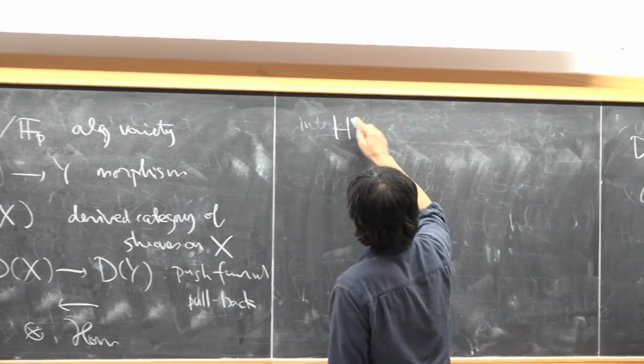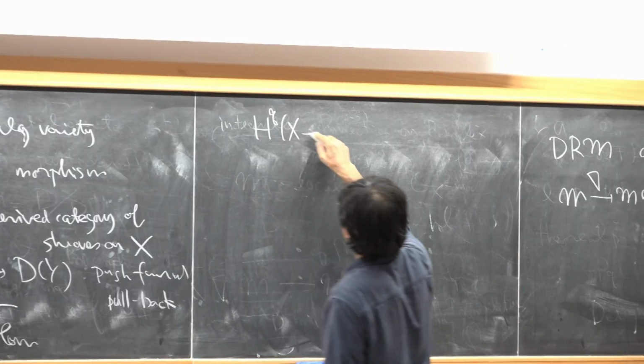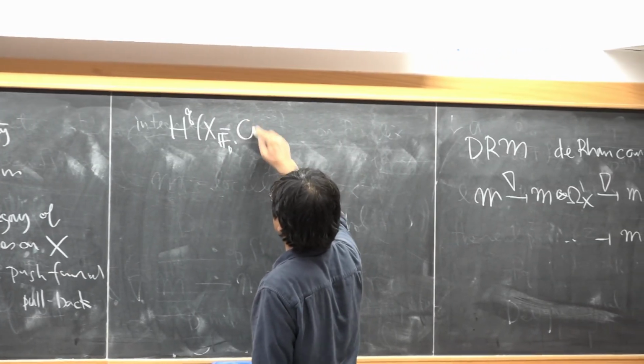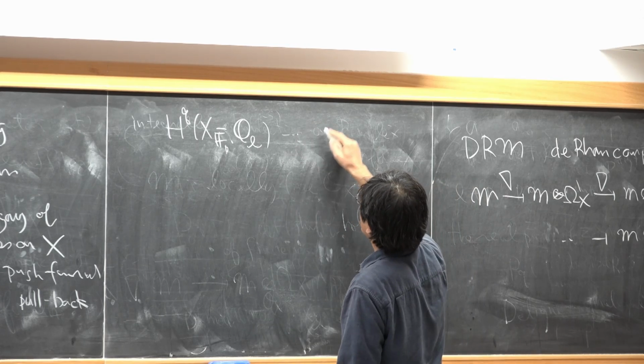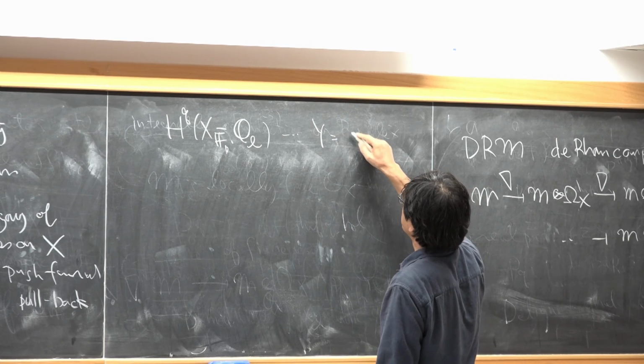So I started with talking about étale cohomology. This is nothing but the case where Y is just a point.